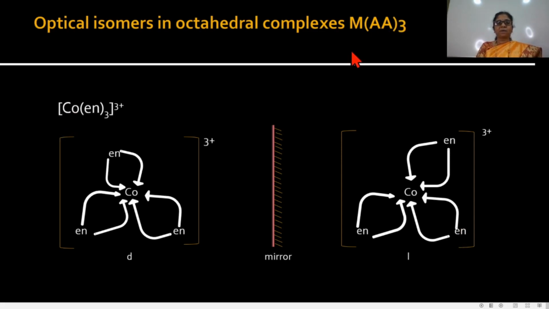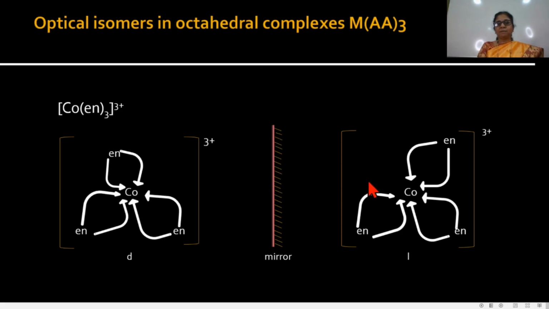Now see the example, [Co(en)3]3+. In this example, the central metal ion is cobalt, and the ligands are ethylenediamine. It is bidentate. It attaches from two sides towards the central metal ion, and it gives this type of complex. If there is a mirror, then they show the mirror images of both.